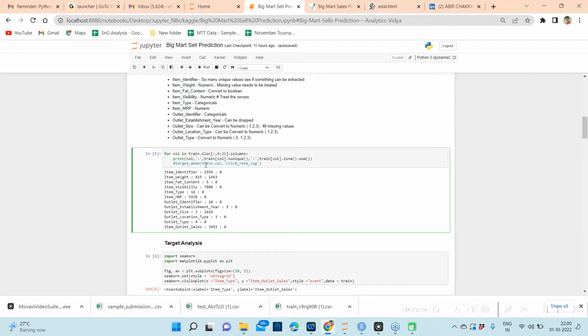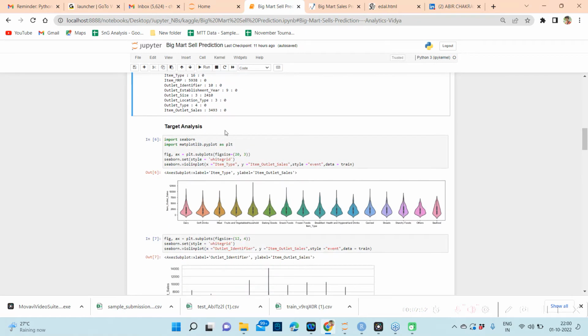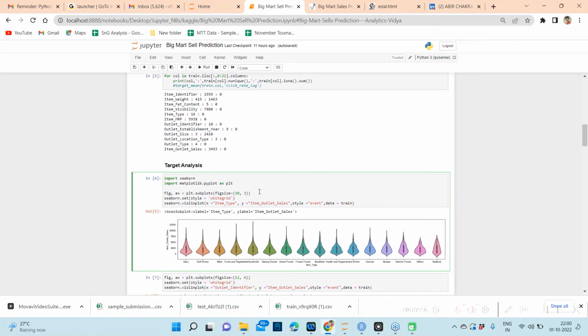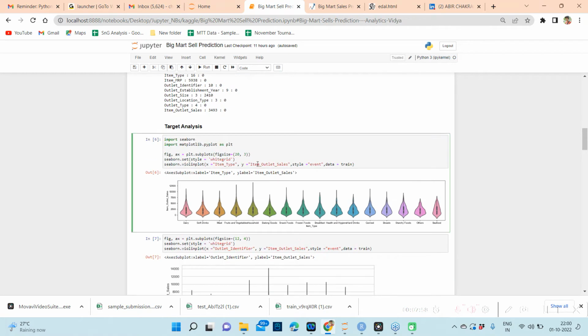Okay, then I ran this for loop to note down all the unique values and the missing values so they are easy to use at a later stage. Then I am going to do the target analysis.